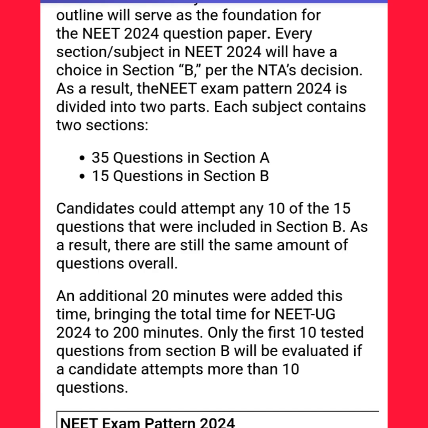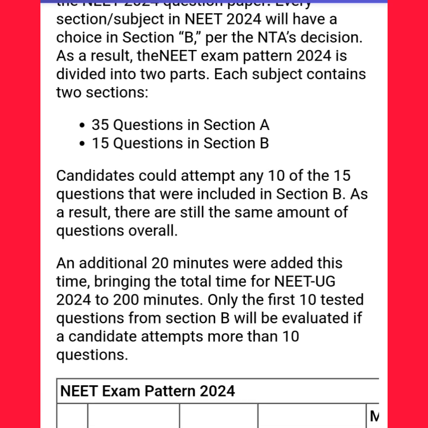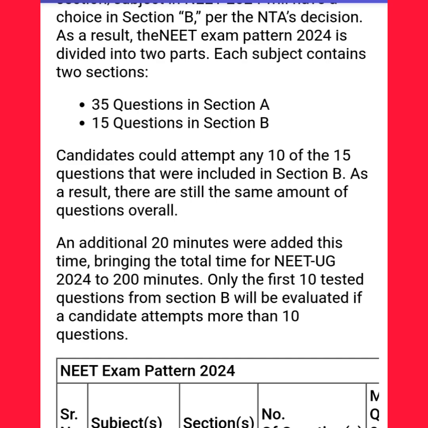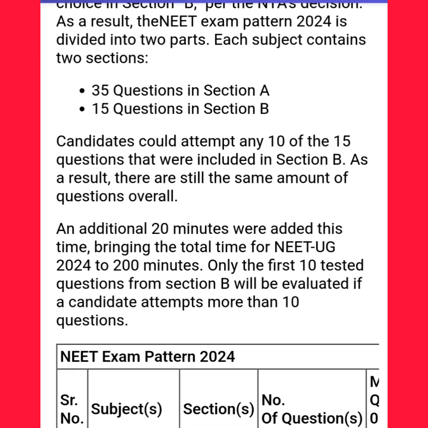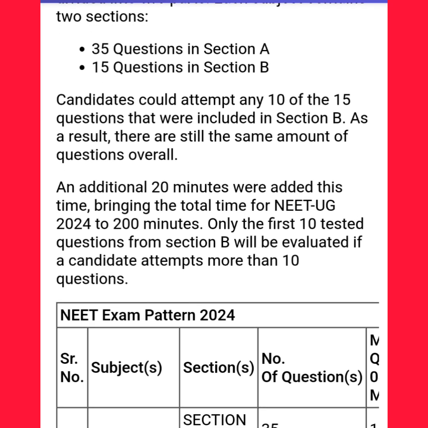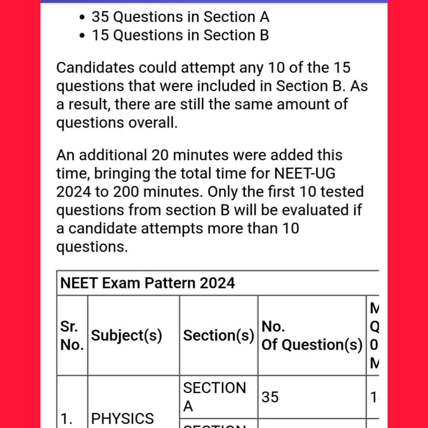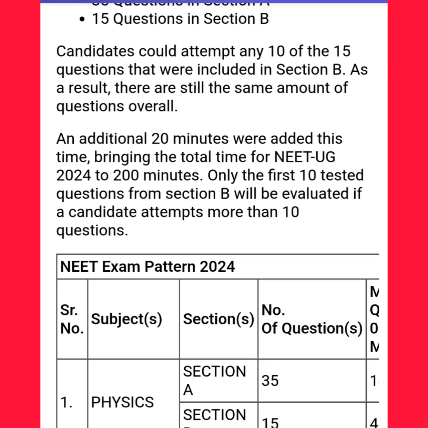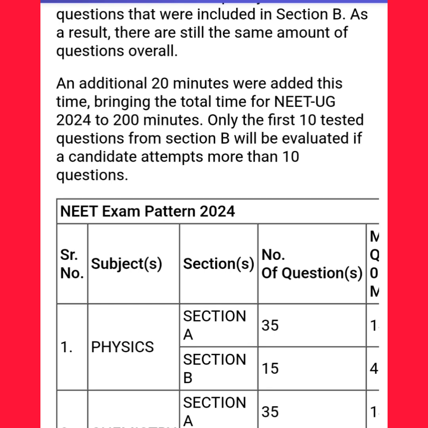35 questions in Section A. 15 questions in Section B. Candidates could attempt any 10 of the 15 questions that were included in Section B. As a result, there are still the same amount of questions overall. An additional 20 minutes were added this time, bringing the total time for NEET UG 2024 to 200 minutes. Only the first 10 attempted questions from Section B will be evaluated if a candidate attempts more than 10 questions.